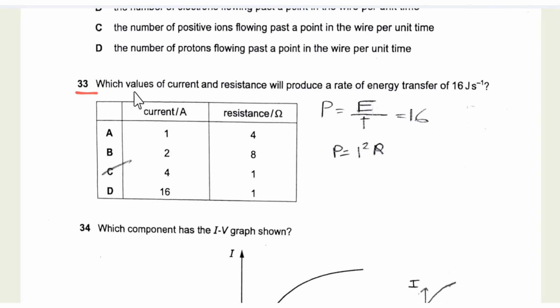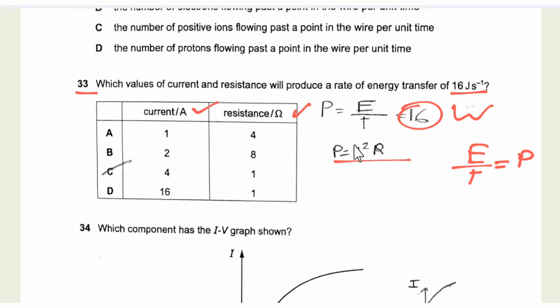Then in question number 33, which values of current and resistance will produce a rate of energy transfer of 16 joules per second? Rate of energy transfer means energy per unit time, and we know that energy per unit time is power. So which current and resistance values would give a power of 16 watts? We know that power is equal to I squared R.